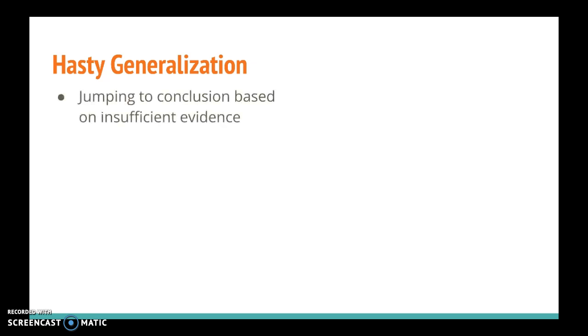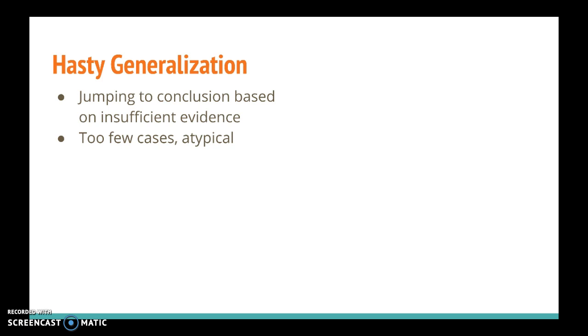The first fallacy we're going to talk about is the hasty generalization, which is an error in reasoning from specific instance, because we are jumping to a conclusion based on insufficient evidence. In other words, we've taken bits and pieces, maybe like one or two examples, and we've drawn a general conclusion based on those one or two examples. The problem here is that we have too few cases oftentimes, and often these cases are atypical.